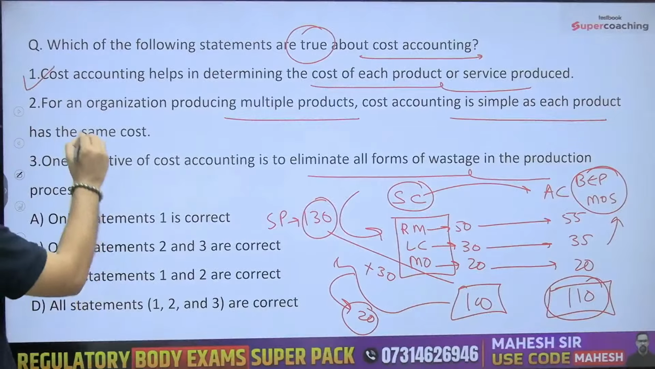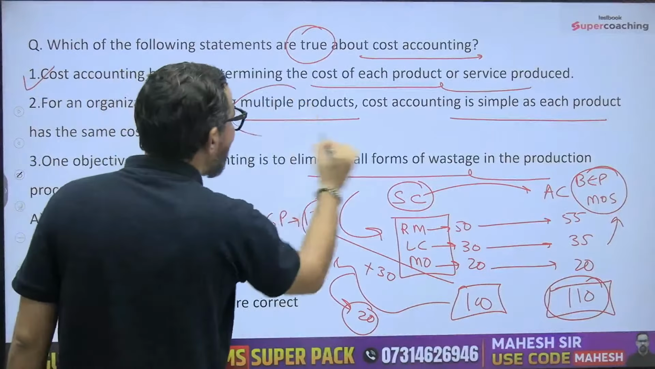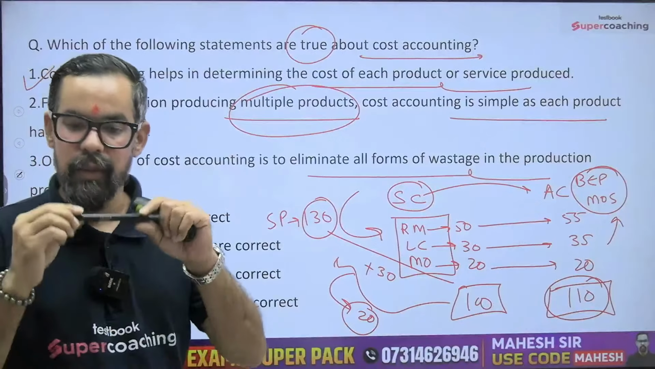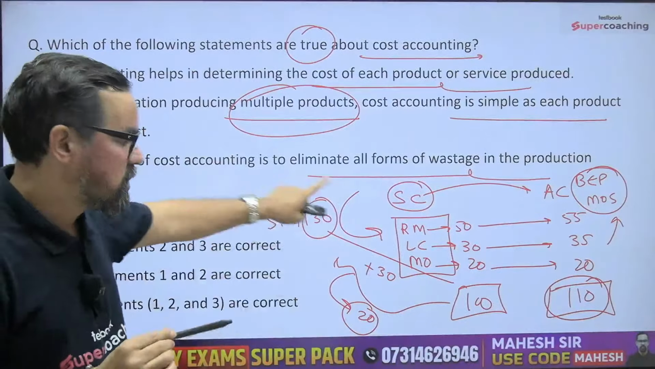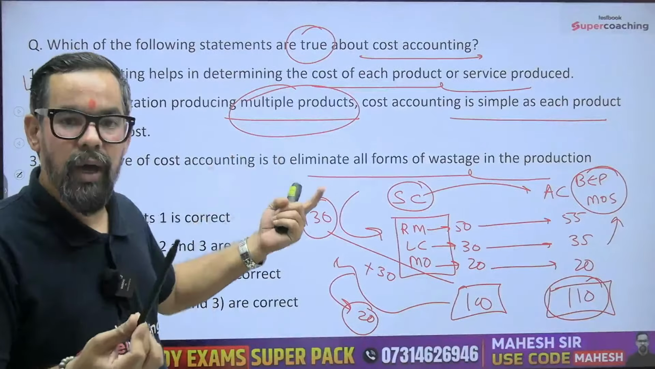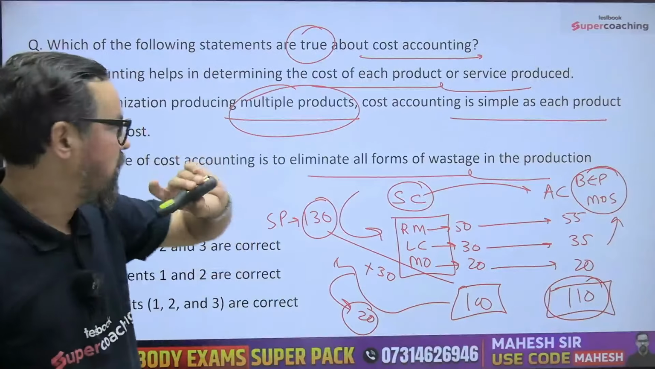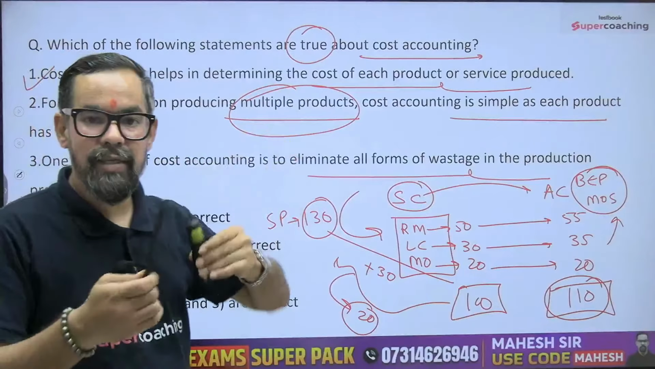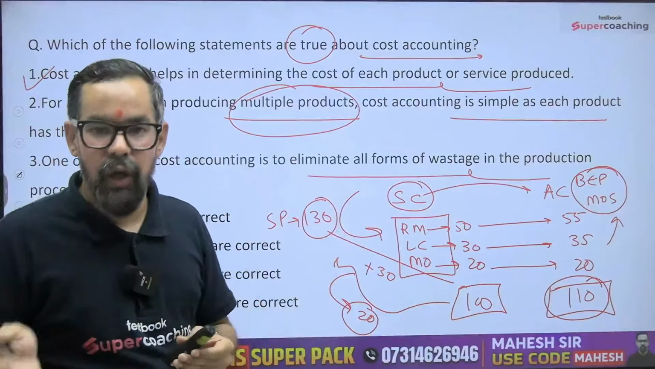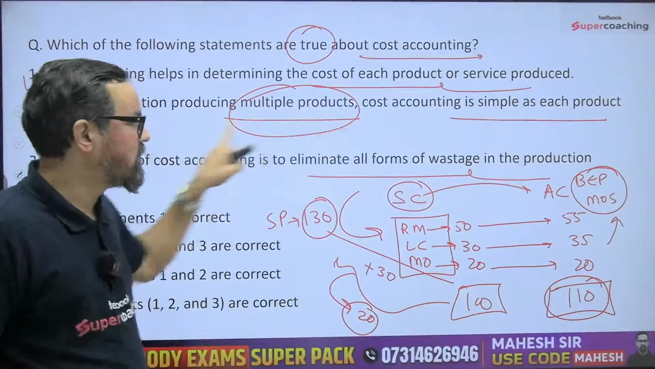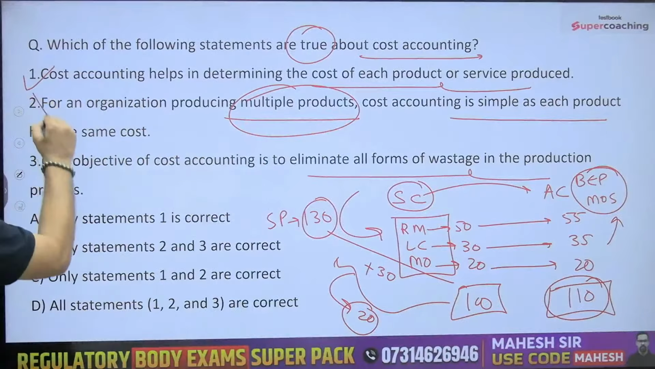Statement 2: for an organization producing multiple products, costing is a bit complex. Here we are producing one marker. If you are producing 10 different products, like the marker, this remote, the board or others, every product has different inputs and outputs, so that will be a bit complex. So you cannot say it is simple. This makes this statement wrong.